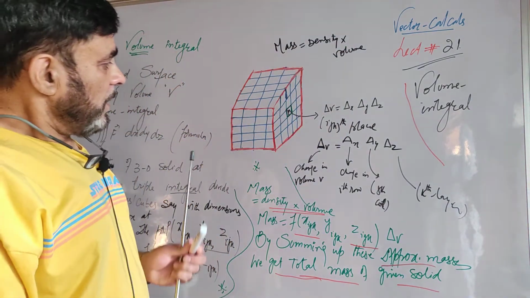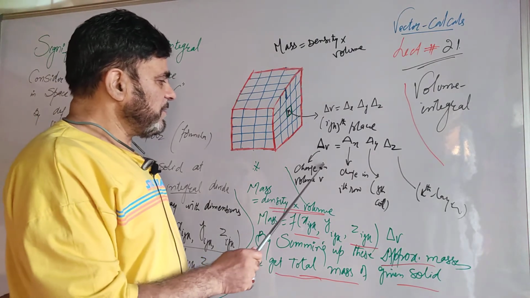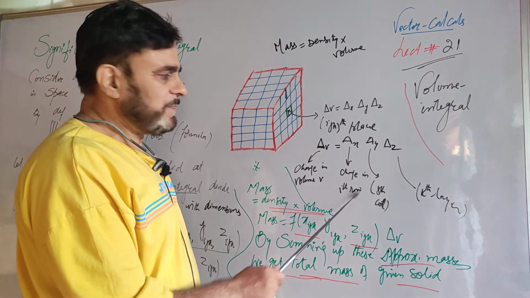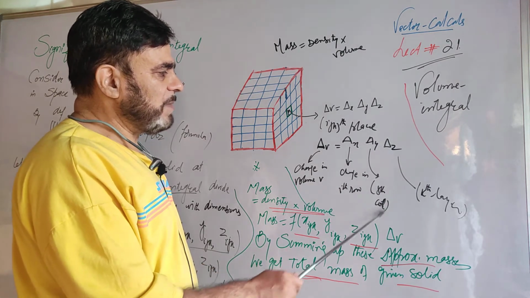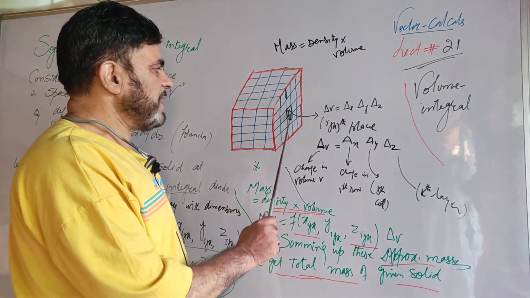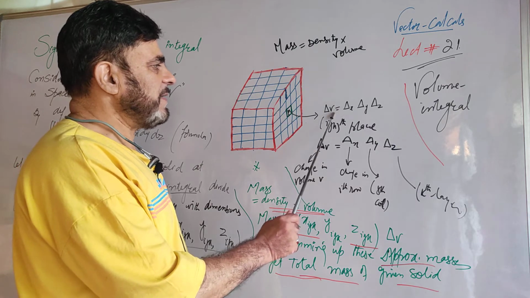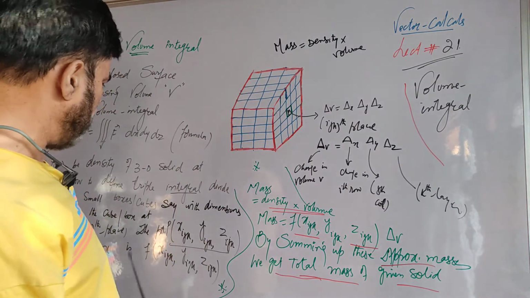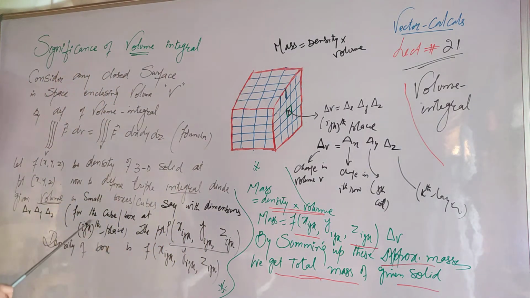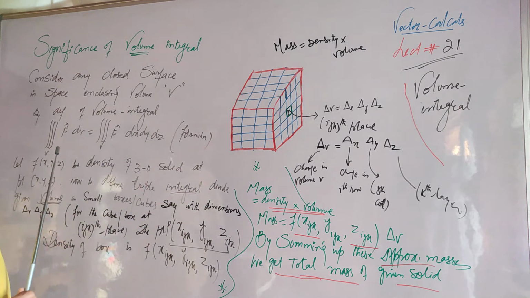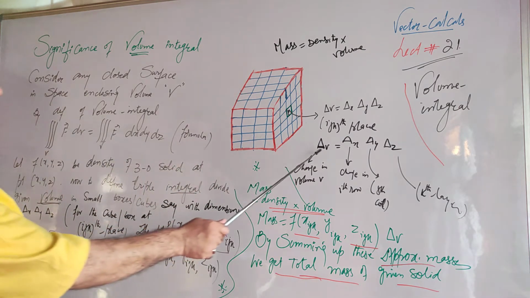We have the change in given volume, that is delta v. It is the change in the volume at the ith row, the change in the volume in the jth column, and the change in the volume in the kth layer. We take here the point P. This delta v is delta x, delta y, delta z, just like the length, breadth and height you give in the case of volume. I have written here the cube or box at the ijth place, a small volume delta v.